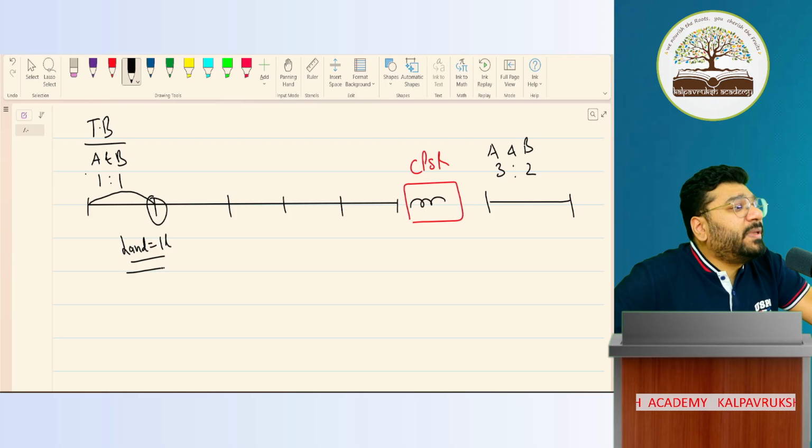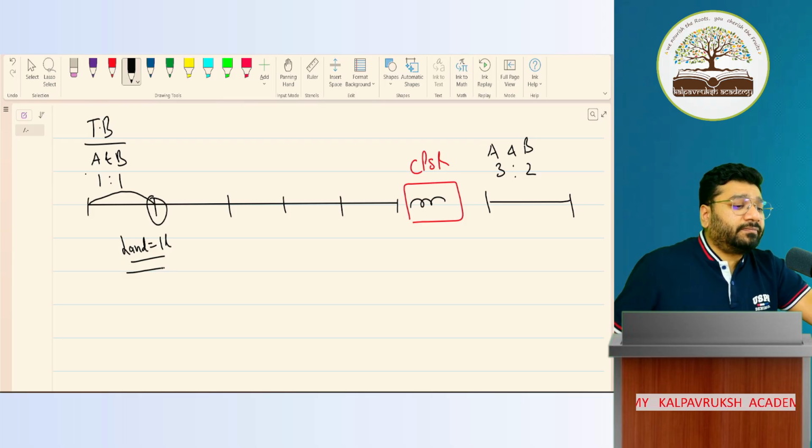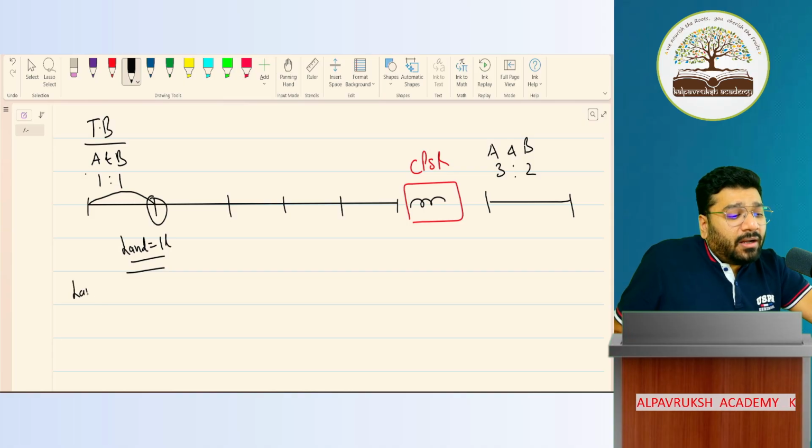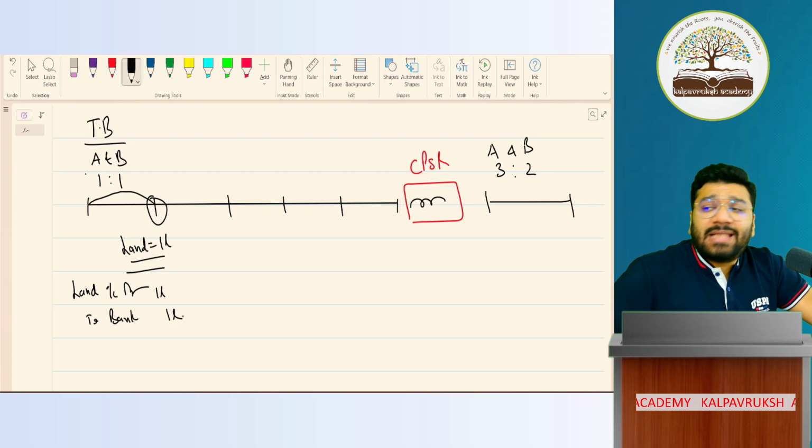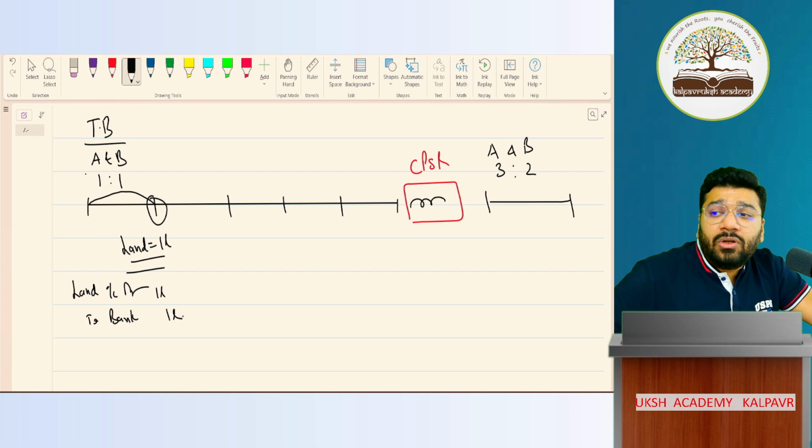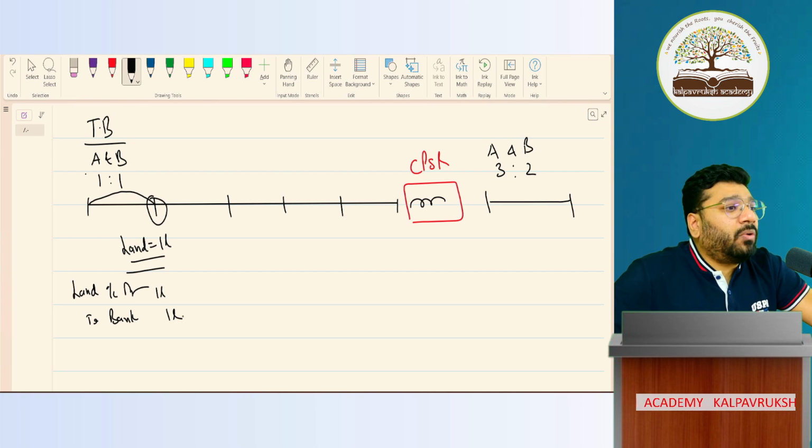Can you please tell me the journal entry for land purchased? Land account debit to bank. My question to all of you, why do you debit land 1 lakh? Because land is an asset. To record assets in my books of accounts, I have to debit it, because an asset is a debit balance. From the golden rule point of view, land is a real account. Debit what comes in. So any asset coming inside the business, you have to debit it. Got it, not got it?